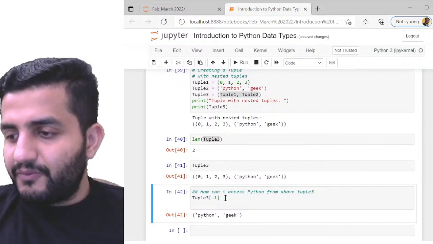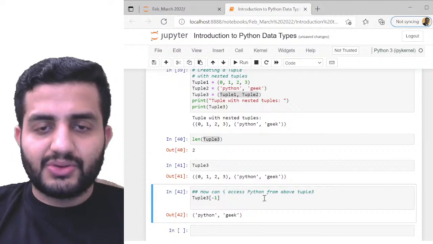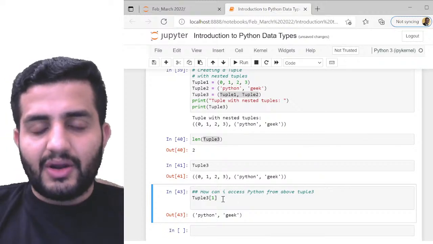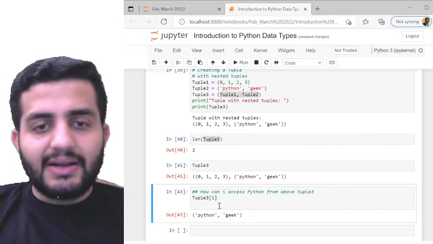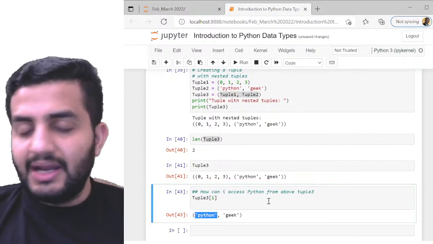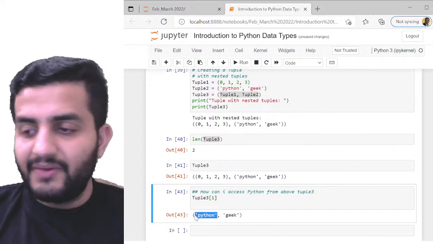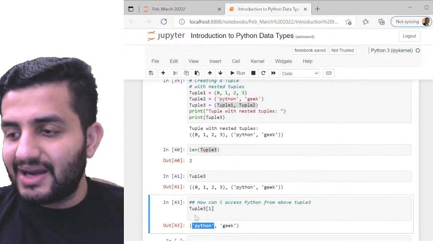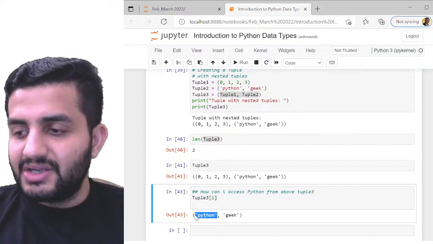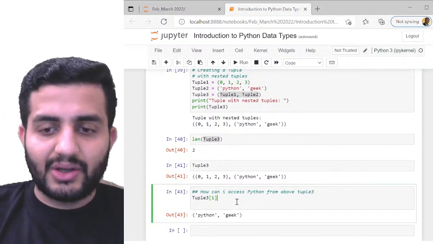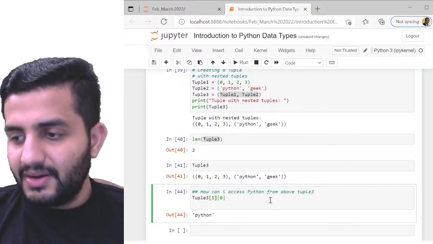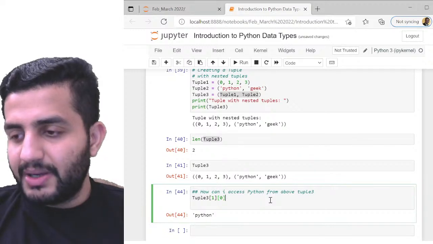Rohit says tuple of 1 and 1. No, Rohit. So 1 is fine, or -1 is also fine because it's the last element. But now inside this, my Python becomes my first element. Python is not the second element, right? So Python has become my first element. To define the first element, we give 0. So forward indexing always starts with 0, right? Utpal, Rohit, guys, do not get confused. So it's not 1, it's 0. So in this, I have to give 0. So if I give 0, now I'll get Python. Clear? Rohit, Utpal?